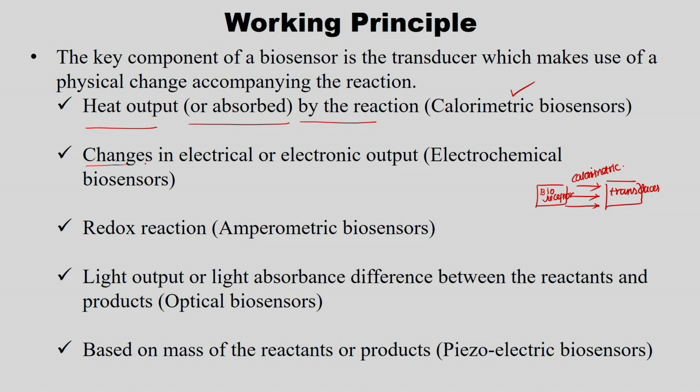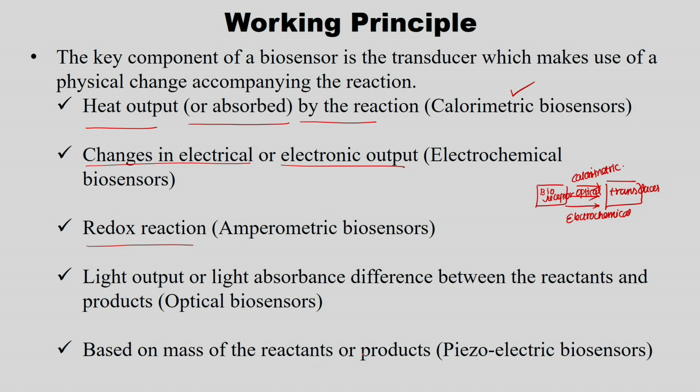If there are changes in the electrical or electronic output, that is nothing but an electrochemical signal I will be giving to the transducer. If there is any redox reaction, what we give is amperometric, so that is called amperometric biosensors. And if light output or light absorbance difference between the reactants and products is given, that is called an optical biosensor. So, I may be giving an optical signal as well.